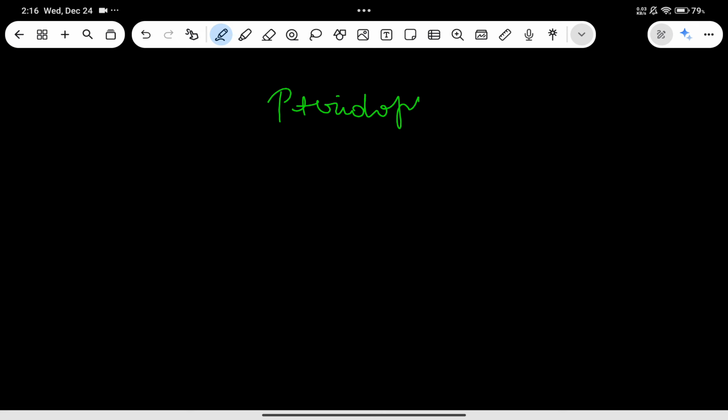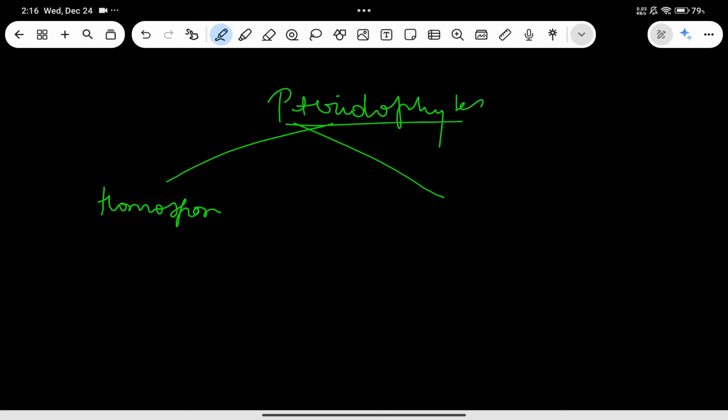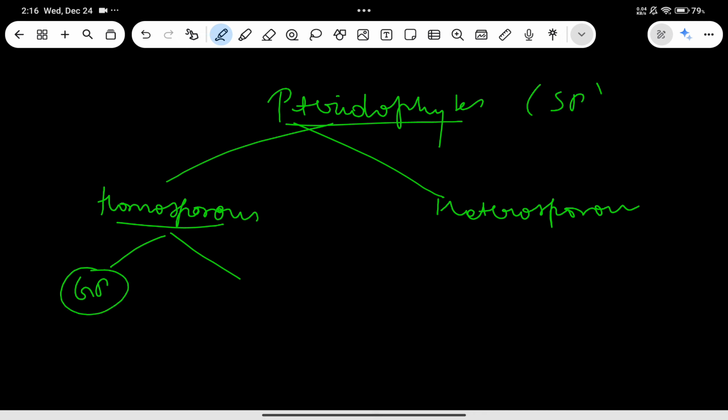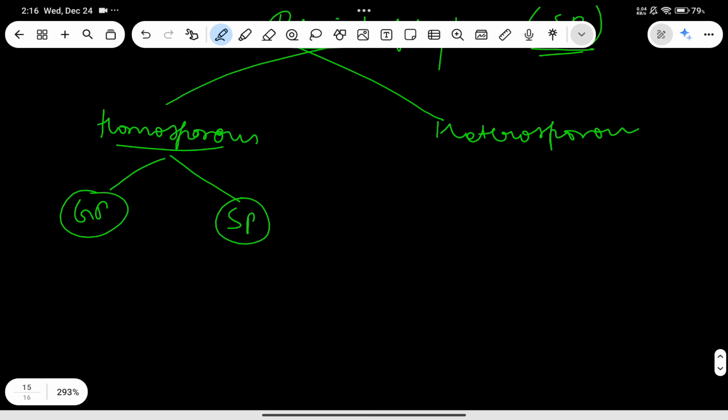In case of pteridophytes, you will find both the conditions, homosporous and heterosporous also. So in case of homosporous, the gametophytic body is not advanced, I would say, but it is moving towards being modernized. Therefore, its main body is sporophytic. So there will be sporophytic body also and gametophytic body also.